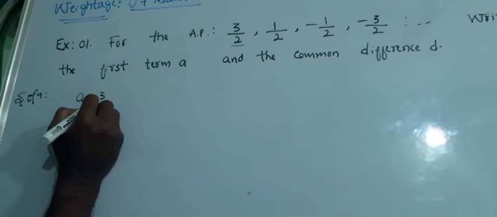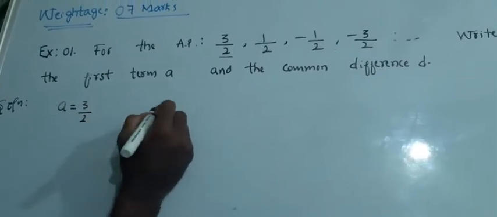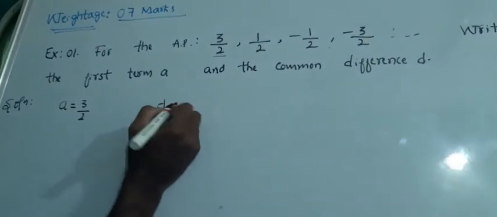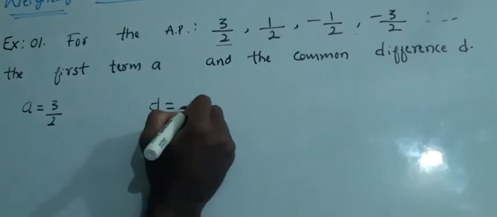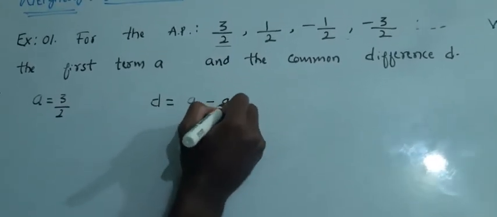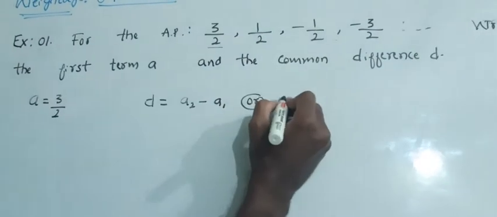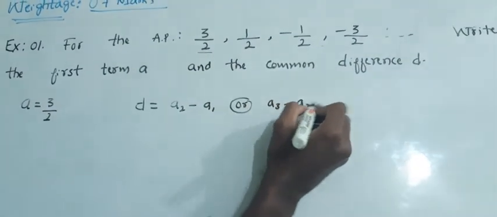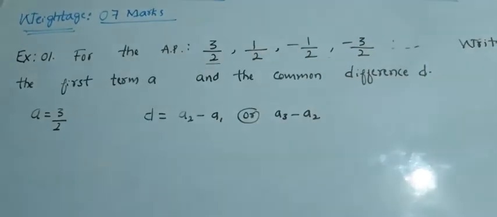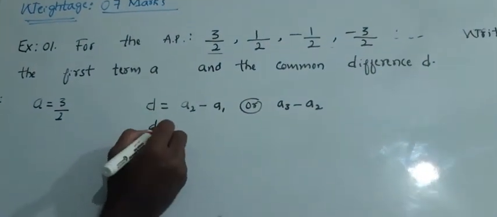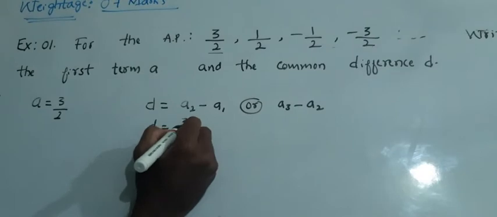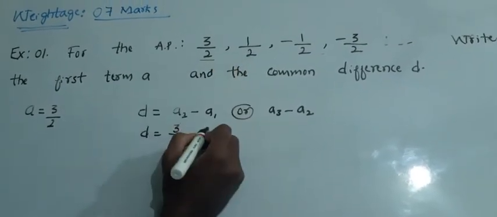Then how to find the common difference D? D is equal to A2 minus A1 or A3 minus A2, the difference between any two consecutive terms. So I will take A2 minus A1, that is 3 by 2 minus 1 by 2.